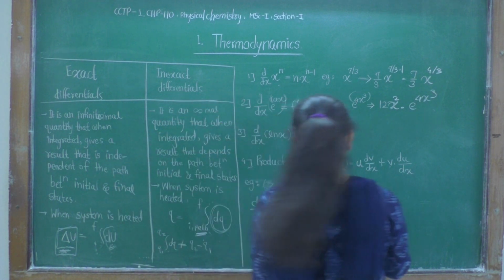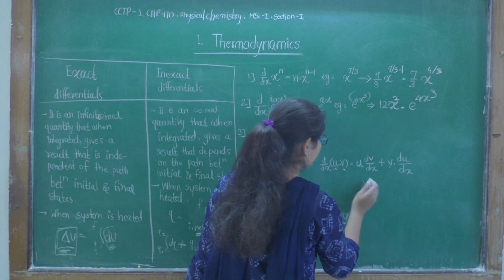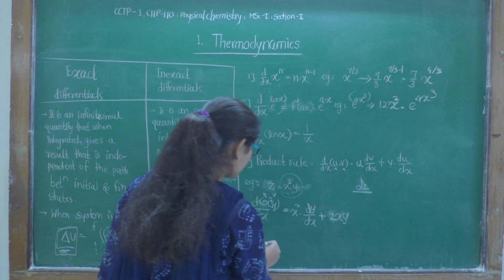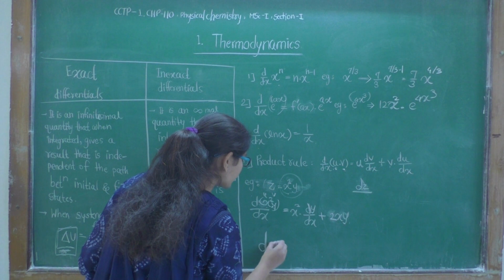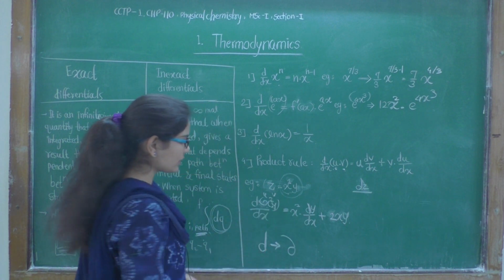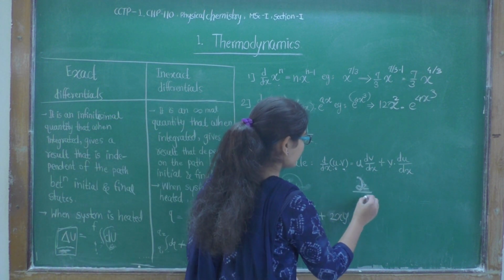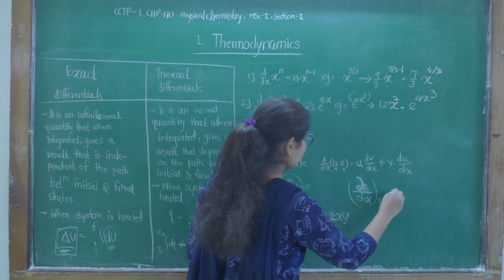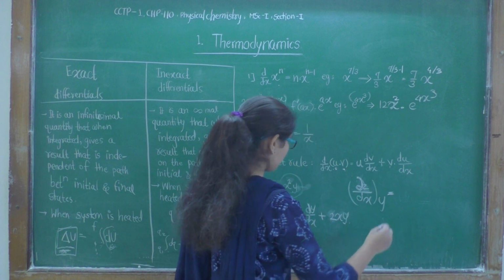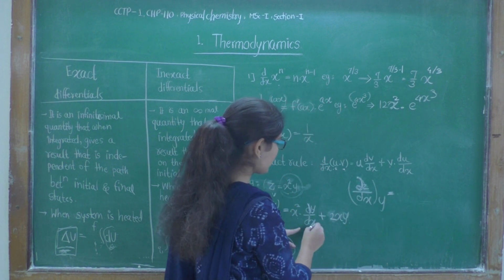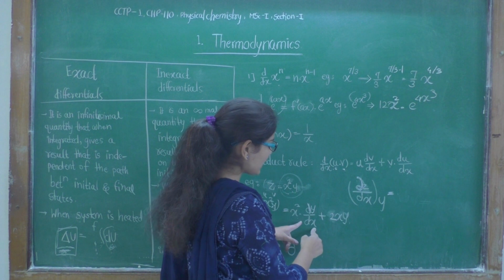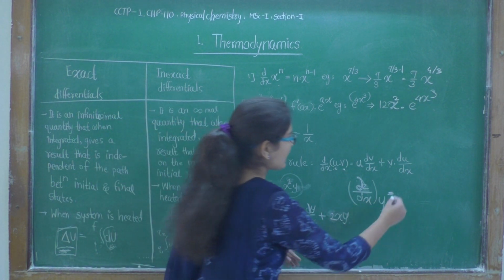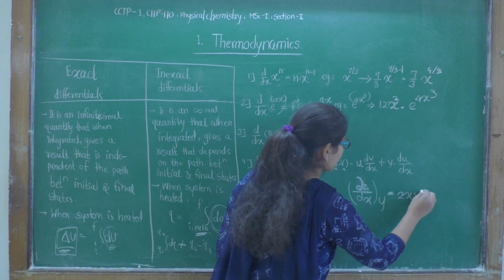Let's say dz, the partial derivative. In case of a partial derivative, the d sign changes to the curly del sign. Now partial z by partial x at constant y is equal to x square into partial y by partial x. Now partial y by partial x is 0 because y is constant, so this whole term becomes 0 and we will get just 2xy.